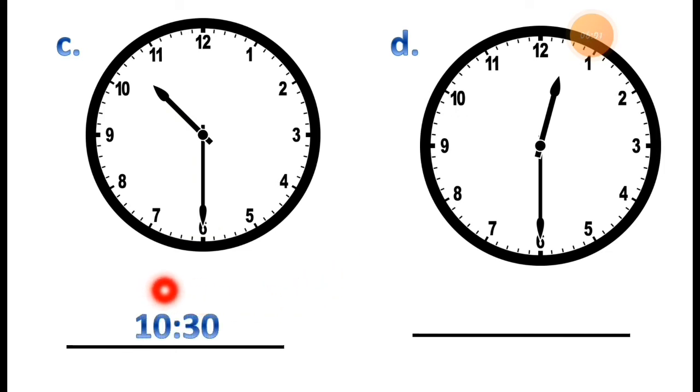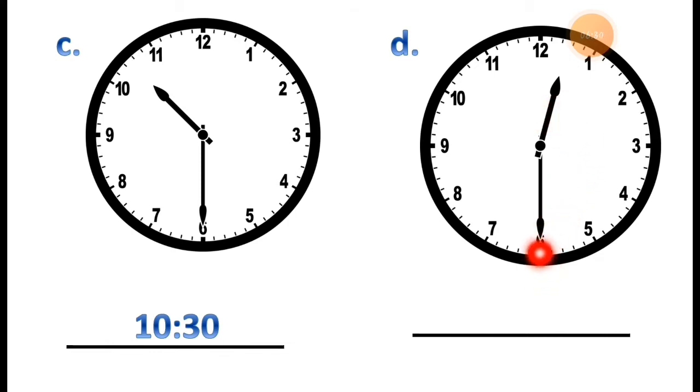It is 10:30. How can you read the time? You can read the time as 10:30. This way you can read the time. So it is 10:30, or in other words, you can read the time as 10:30.